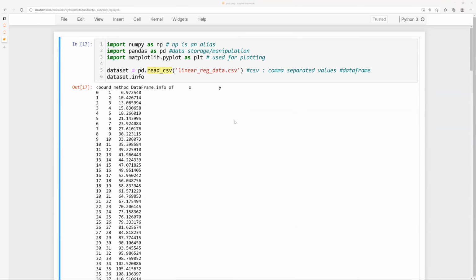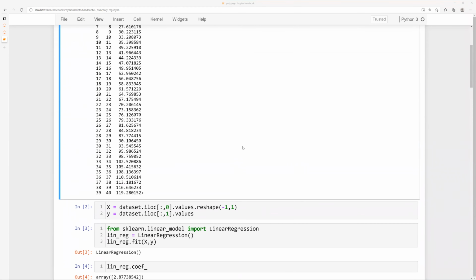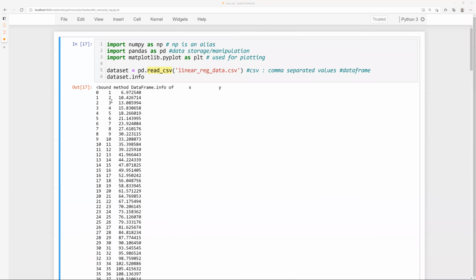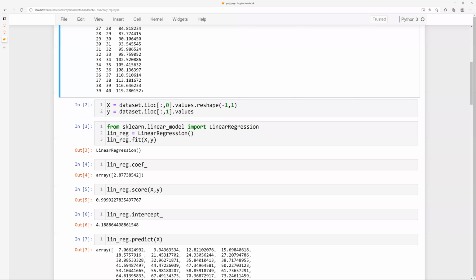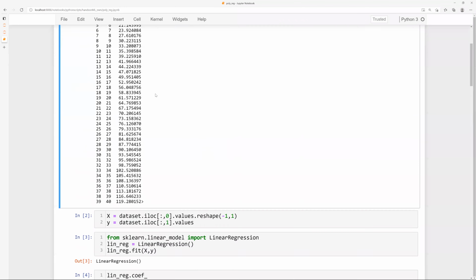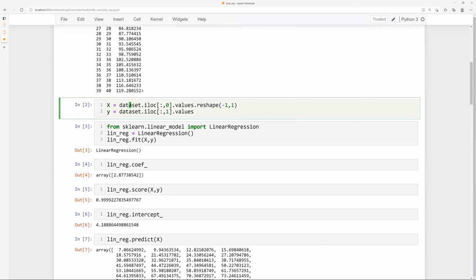So we want to apply linear regression to this. We want to extract x and y. The first column is my x and the second column is y. So what am I going to do? I'm going to call this particular data frame, which I have given the name dataset, and use data.iloc.